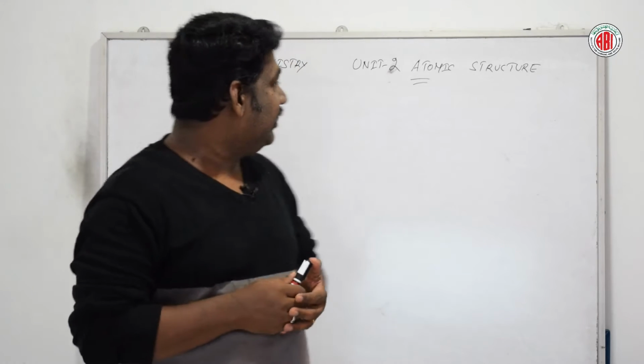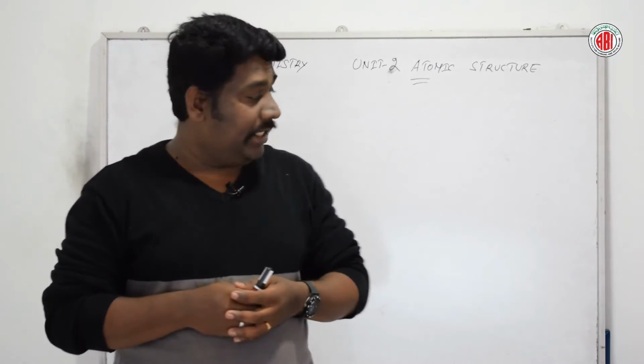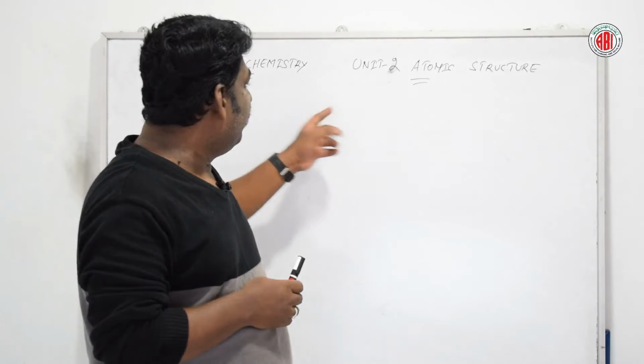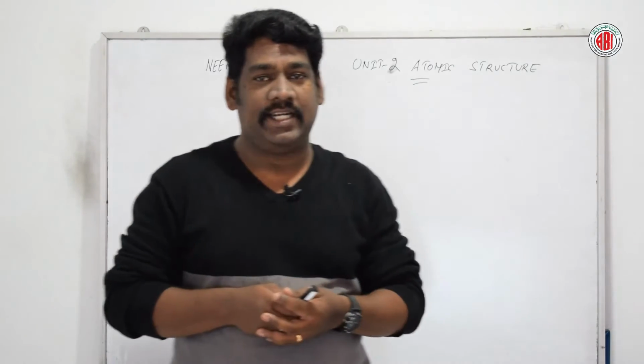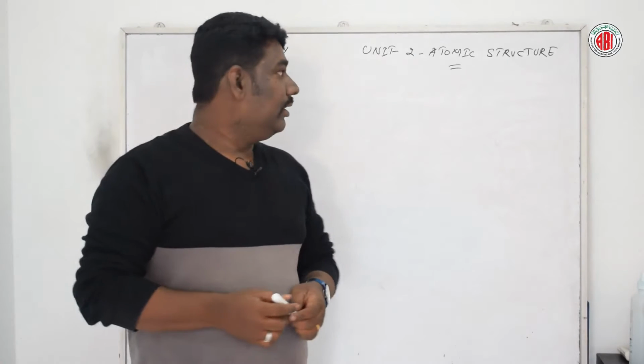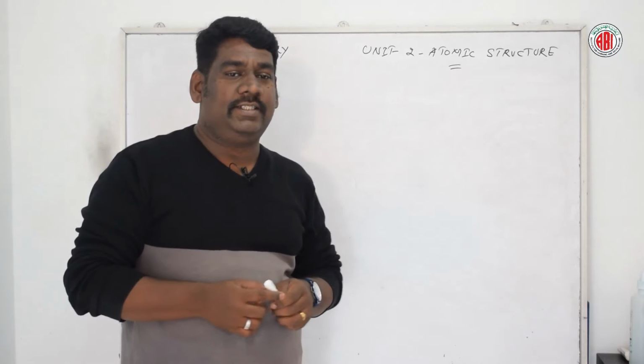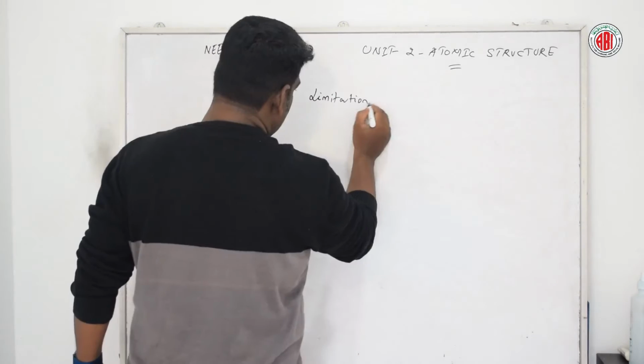Based on that, we are discussing NEET chemistry and NEET biology. In that category, today we are going to discuss NEET chemistry Unit 2, Atomic Structure, in detail. Let's start. So now let us talk about this Unit 2 Atomic Structure, limitations of Bohr's atomic theory.